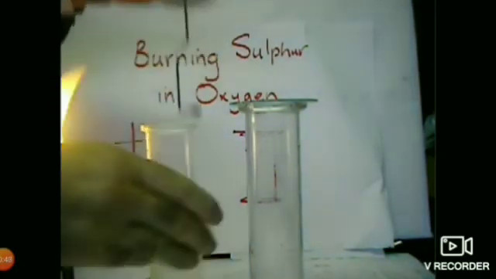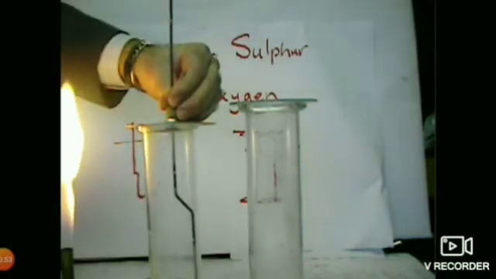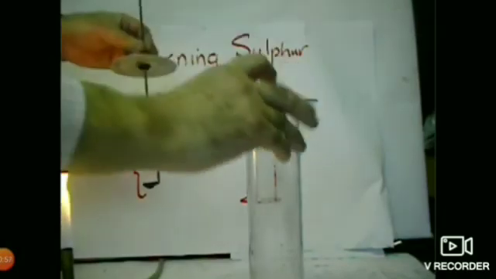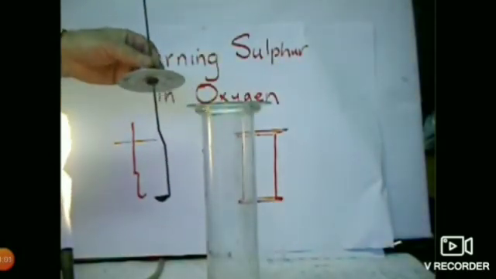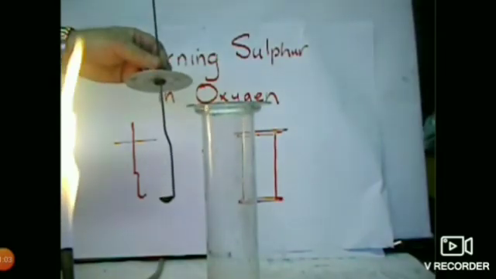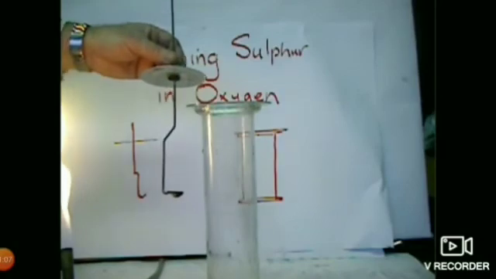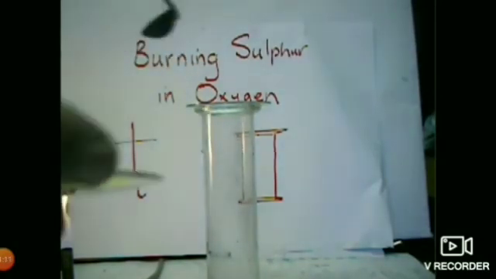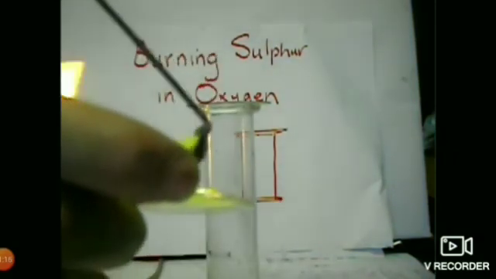And this can be kept inside the gas jar in this way. The top disc-like structure acts like a lid. Clear? This can be kept in this way inside the gas jar. This deflagrating spoon is kept in this way. Now what I am going to do is take some sulfur powder in the deflagrating spoon.